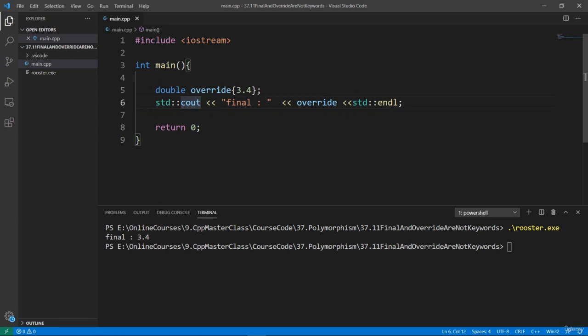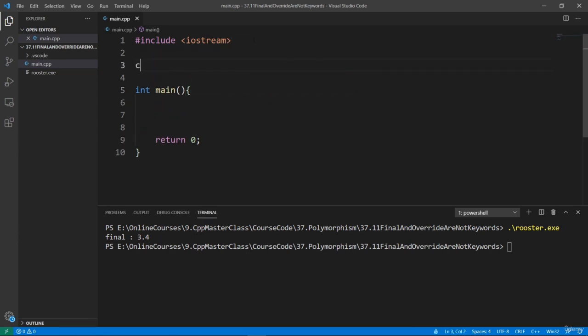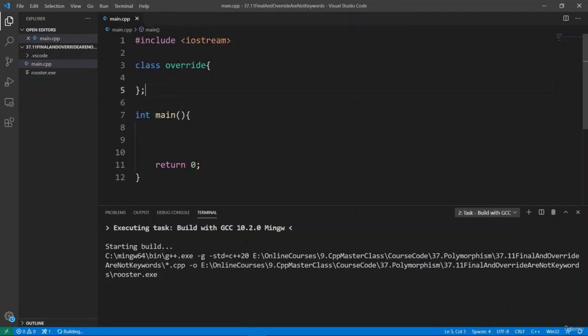We can even use these guys as class names. So for example, we can go on top here and say class override. Okay, we're going to have something like this. And this is going to work and build and run. If we build this with GCC, we're going to see that the build is going to be good. We can use these guys as variable names or class names, and this is going to work.